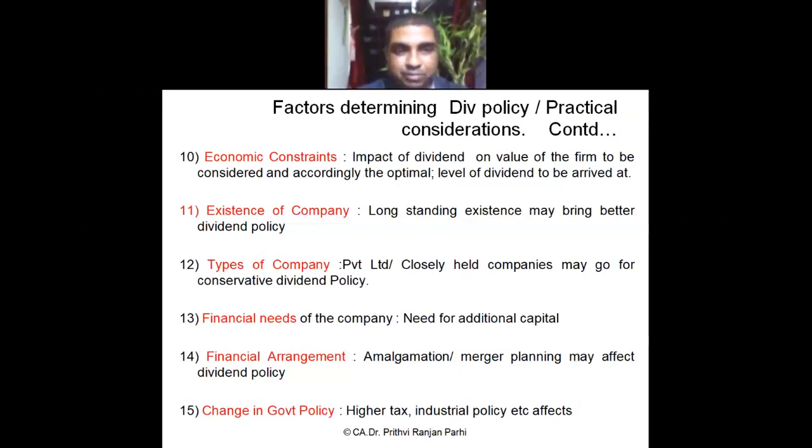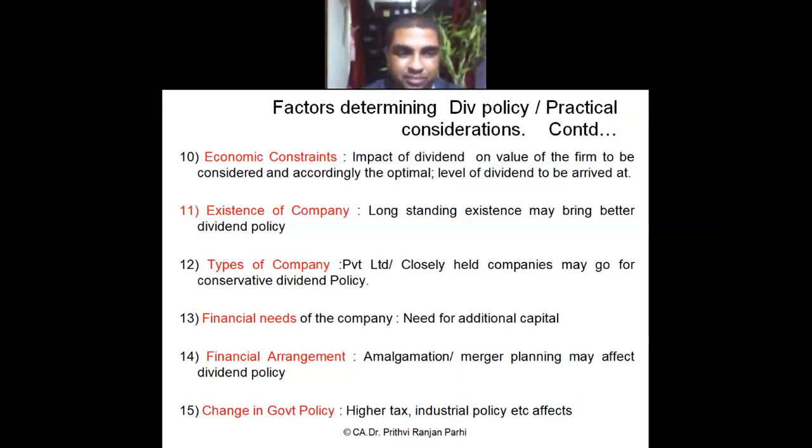Point number twelve, types of company. Private limited companies and closely held companies may go for a conservative dividend policy, because a small group of people form this kind of company. Depending upon their understanding, they may decide to accept less dividend or they may demand more dividend. But for large companies, things are different. An aggressive dividend policy needs to be followed and more dividend may need to be paid.